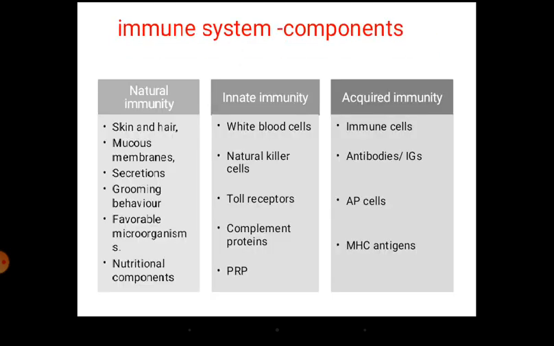Here you can see that immune system components in any animal, whether livestock such as cattle, sheep, goat, poultry, or even swine, including human beings, have these inbuilt three layers. The first one is natural immunity. Each animal is endowed with skin, hair and mucous membranes. These form literally the first physical barriers for the entry of any pathogen, whether virus, bacteria, fungus, yeast or mold. They will have to cross this barrier.